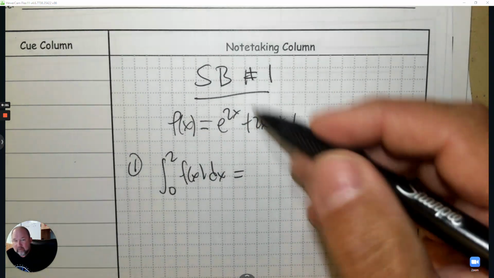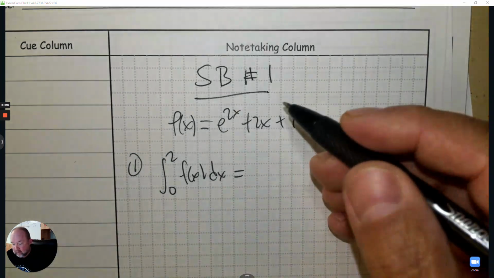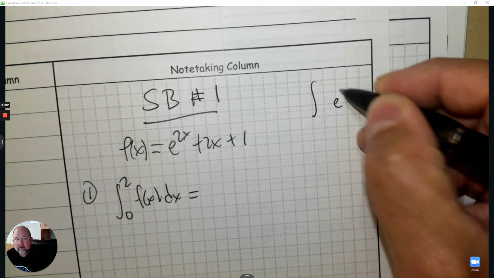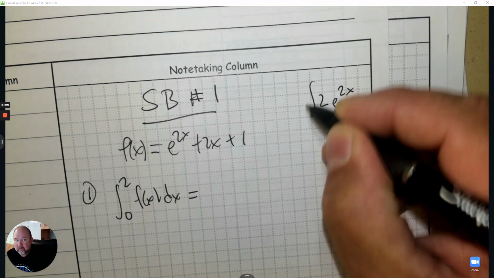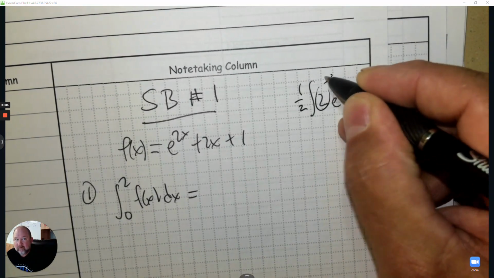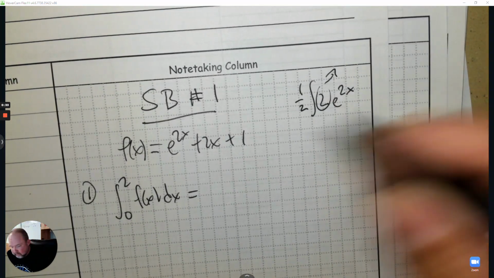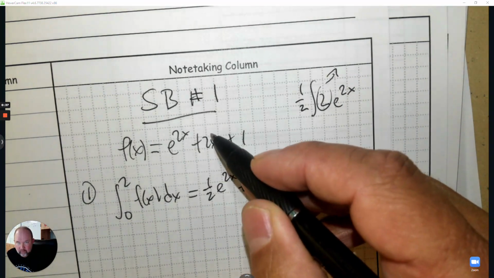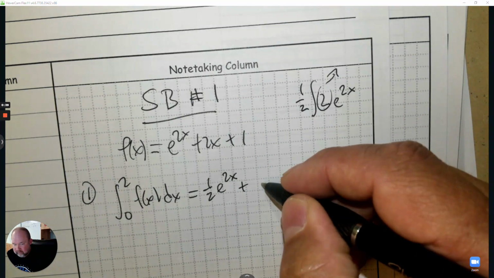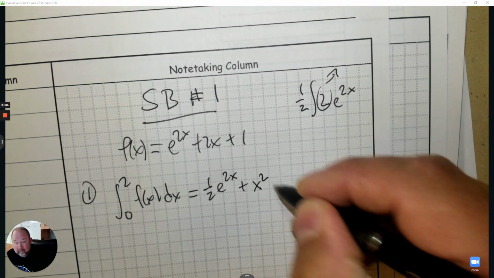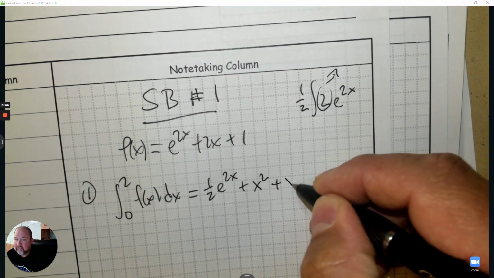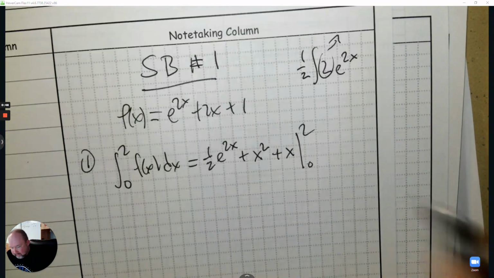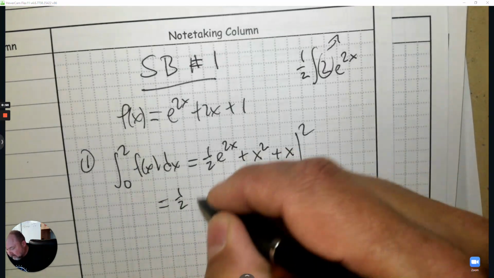Here we go. So the hook, so first of all, when you integrate, what is the hook? If I did this on the side, the hook for this is 2, so what it was over what it becomes, and the hook is not part of the answer. So it's 1/2 e to the 2x. Integrate 2x. That's 2x squared divided by 2, which is really just x squared, and then 1 is 1x. And then not c, it integrates from 0 to 2. Then you plug in, and you don't have to simplify.